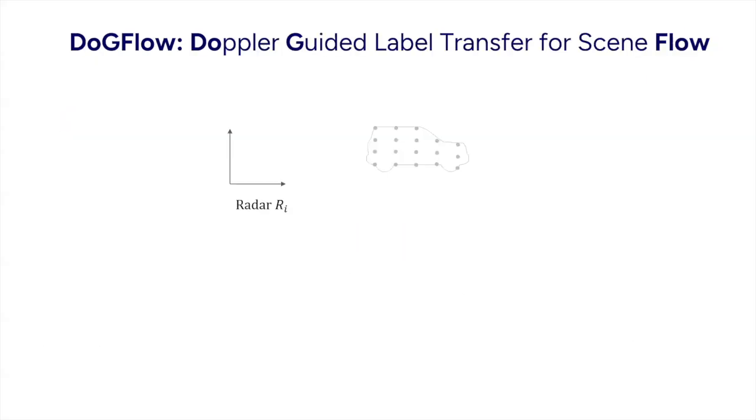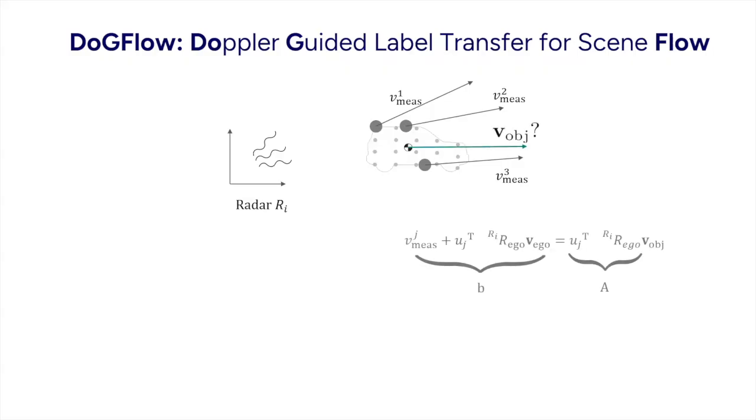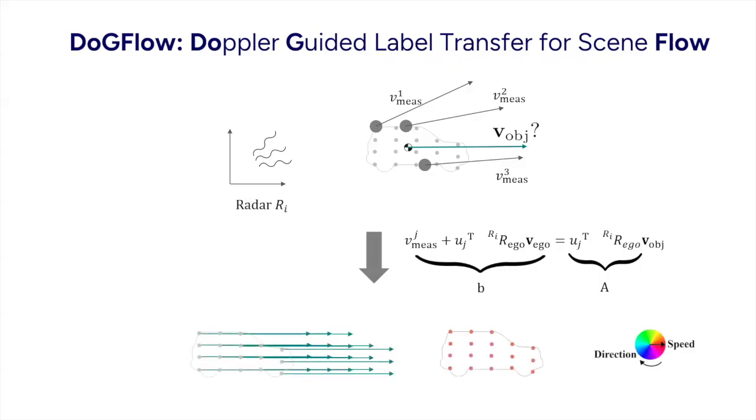In order to overcome the above two challenges, we propose Doppler-guided label transfer. Consider a car which is sensed, in addition to a LiDAR sensor, by a radar sensor as well. The radar sensor provides Doppler signals, which can be used to put a constraint on the actual object velocity. These constraints are posed as a system of linear equations, which can be used to solve for the object velocity. Once we have the object velocity, we can propagate this label to the LiDAR sensor data, getting dense scene flow